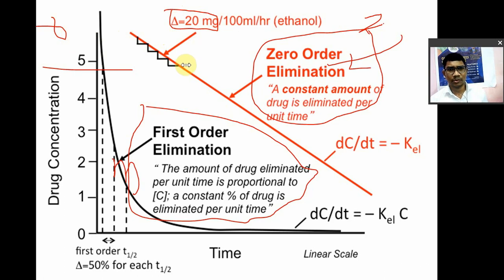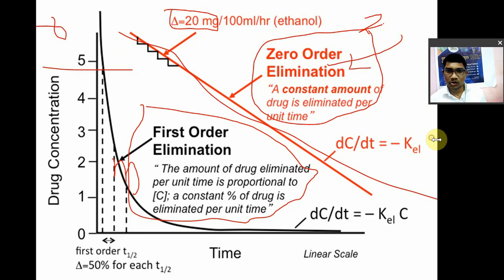So this is known as zero order elimination, or it is known as a constant rate process. Zero order elimination is also known as a constant rate process. Constant amount of drug will be eliminated regardless of its plasma concentration. Okay? So in zero order elimination you will get a straight line.